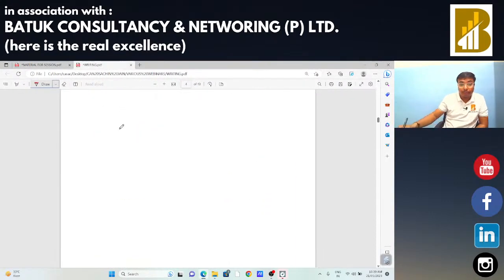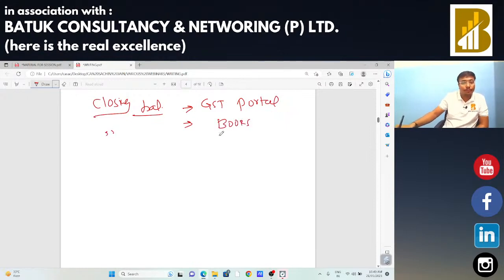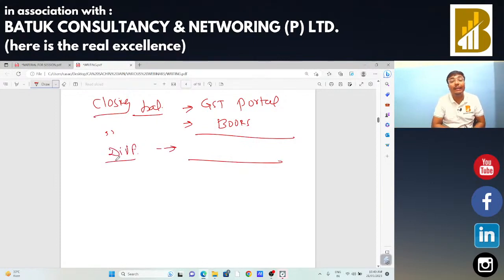Suppose sir, the closing balance as per GST portal and the closing balance as per books of account, you need to check the differences in both. And if you find any differences between the closing balance of input tax credit on the GSTN portal and books of accounts, in that case you need to demand the reconciliation.